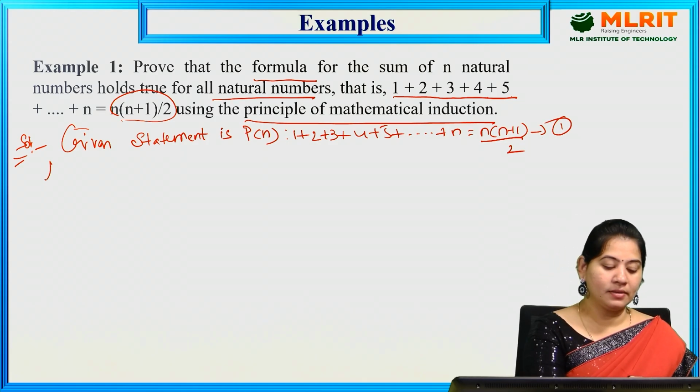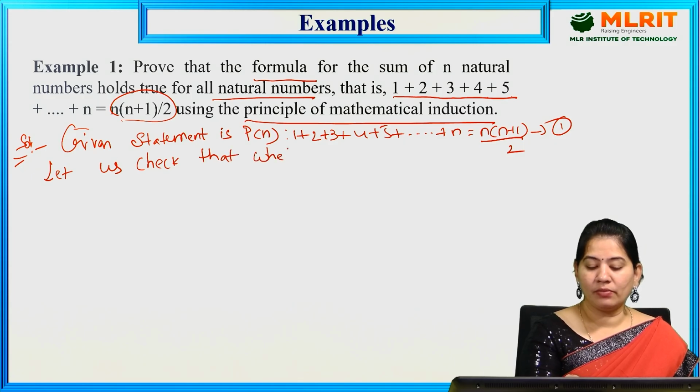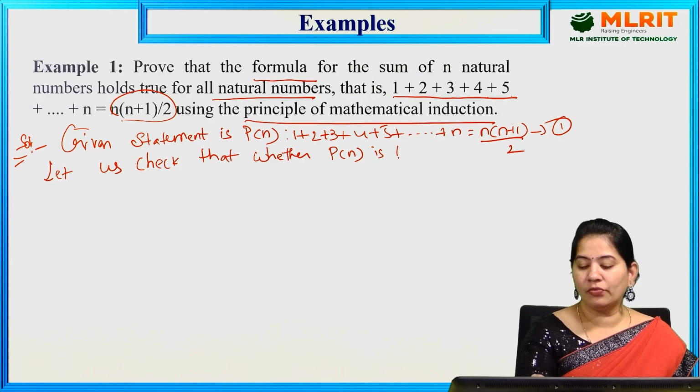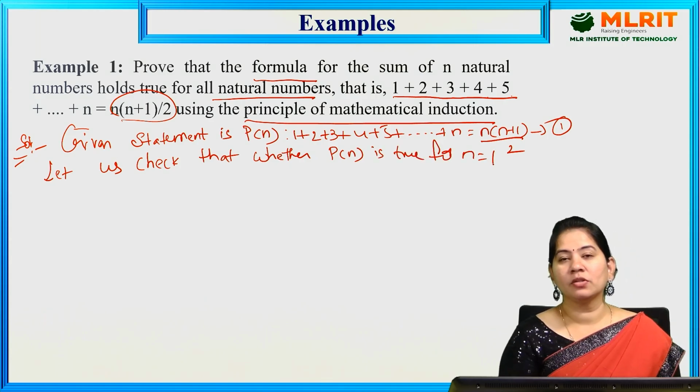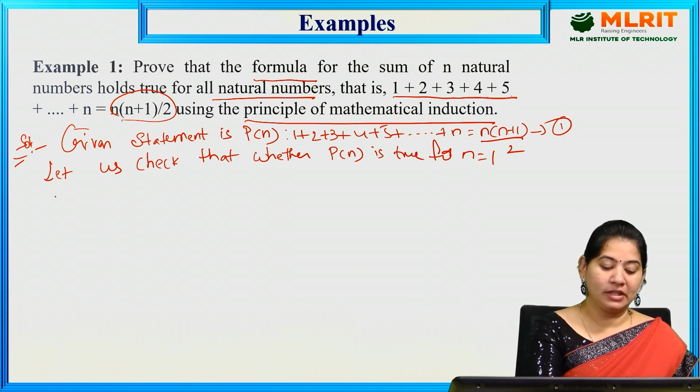Now let us check whether P of n is true for n is equal to 1. So here we have to check whether P of n is true for n is equal to 1 or not. So that is step 1 here.